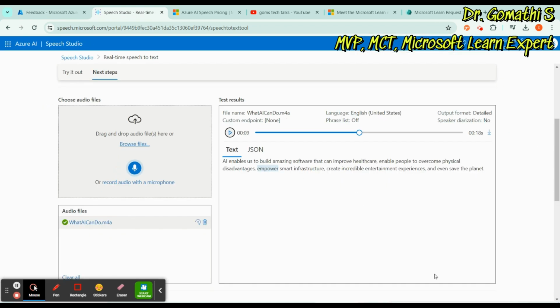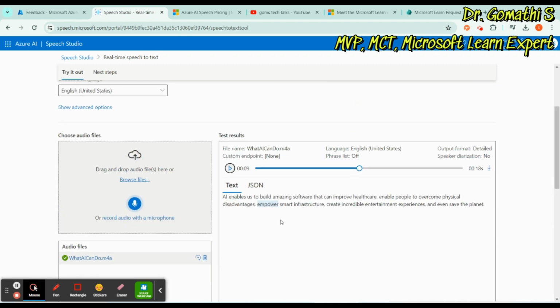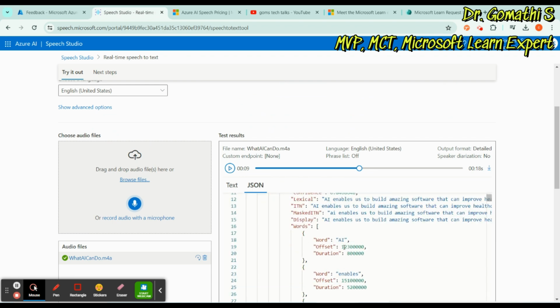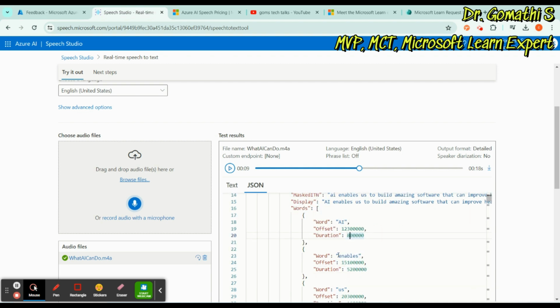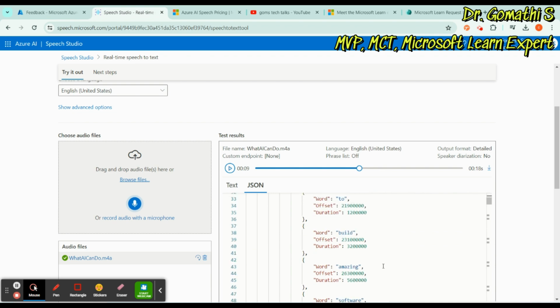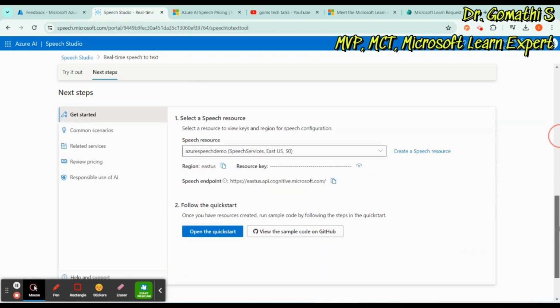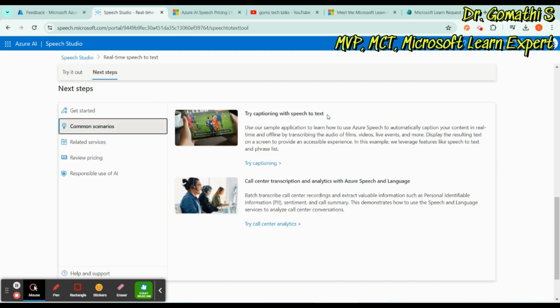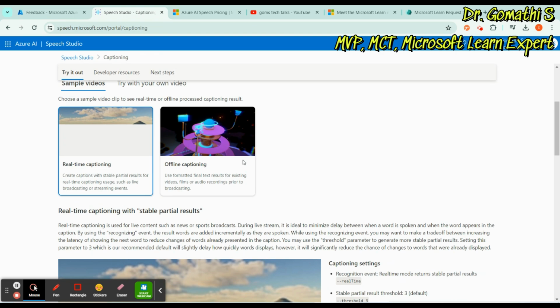This is how this AI real time speech to text works. You can even look into the JSON file to see how it has extracted: what word it found, what the offset and the duration are, everything you can see here clearly. You can also see that this is Azure AI speech, and you can find the resource key here. Common scenarios, like if you want to caption some speech. Let us click on try captioning.